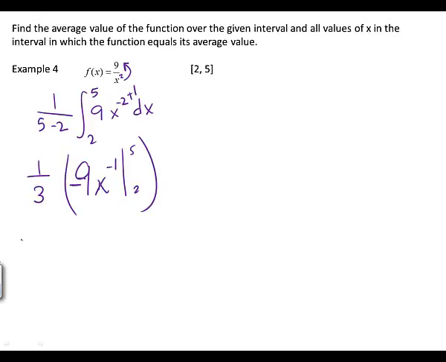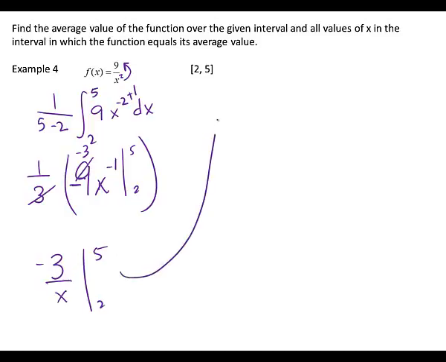I'm going to spend a line cleaning that up before I plug in. Could I cancel here a little bit? Yeah, why not? 3 goes into negative 9 negative 3 times. We might as well get rid of that and not have to write it again. So we've got negative 3, and then this is going to end up going downstairs, isn't it? Over x from 2 to 5. So we've got negative 3 over 5 minus negative 3 over 2.